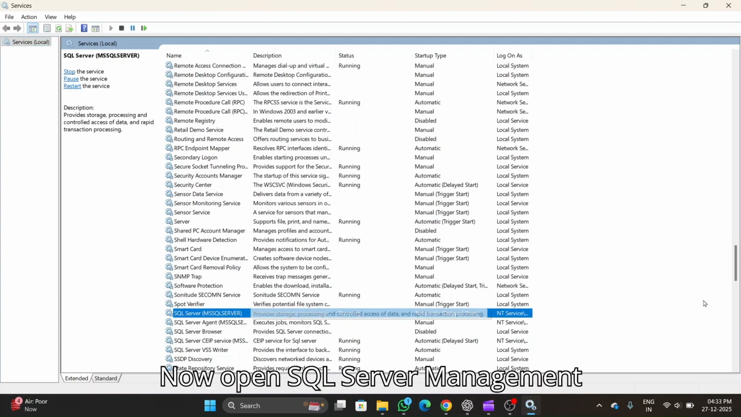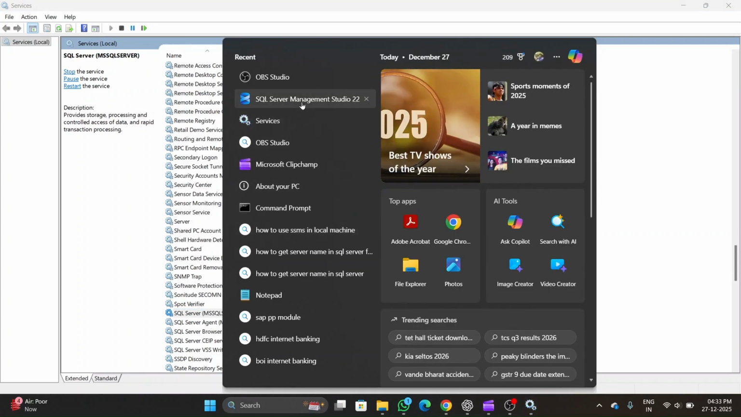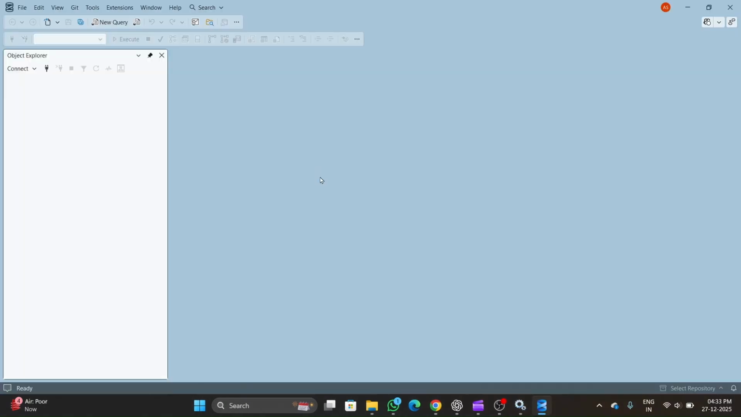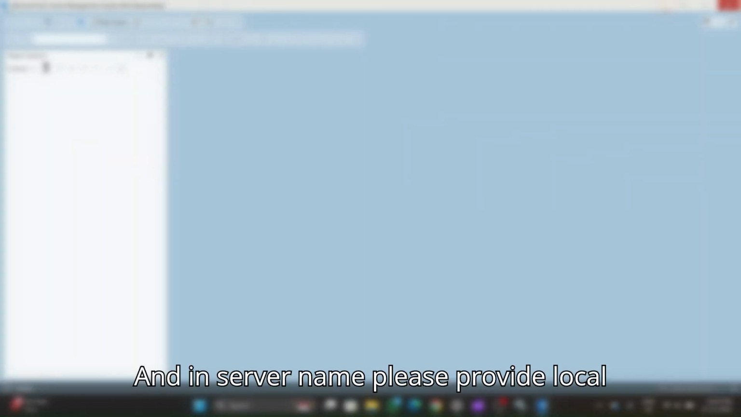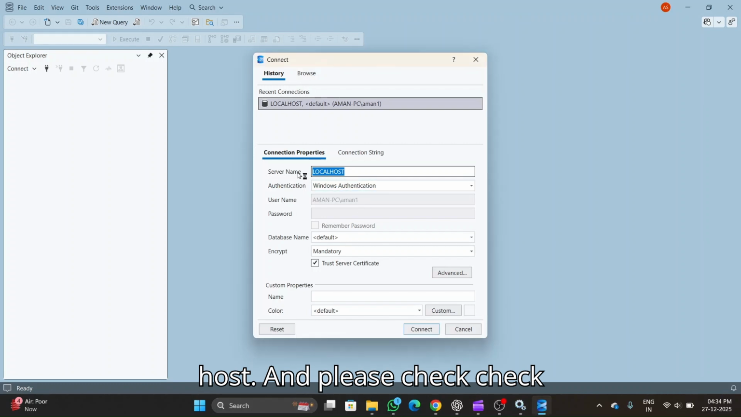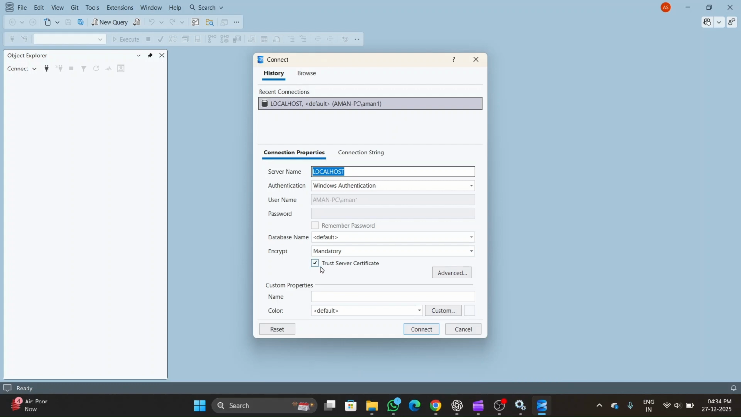Now open SQL Server Management Studio. Let's wait for a few minutes. Now connect, and in server name please provide localhost, and please check this trust server certificate, and now you can connect.